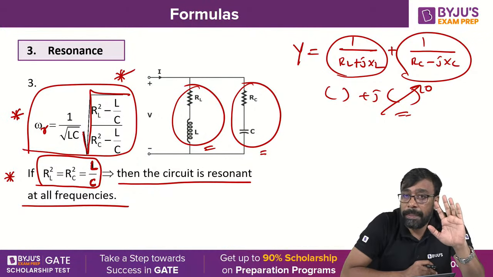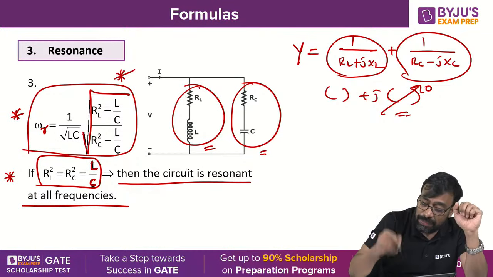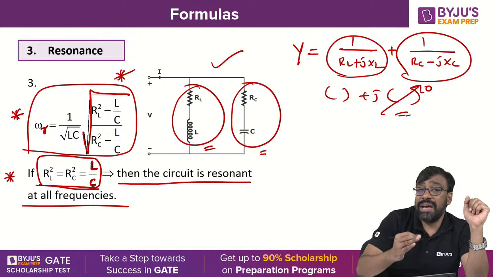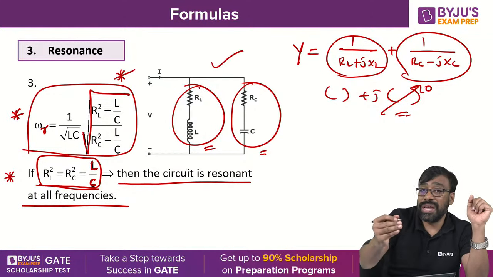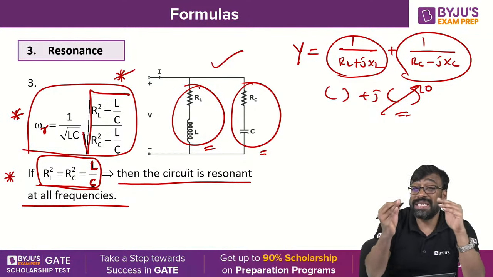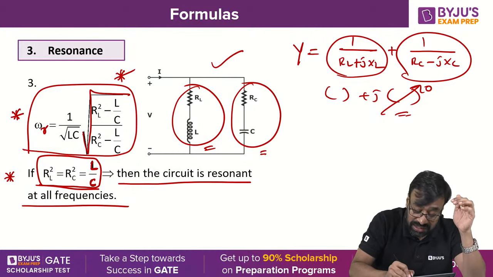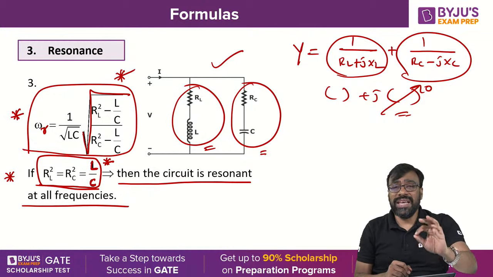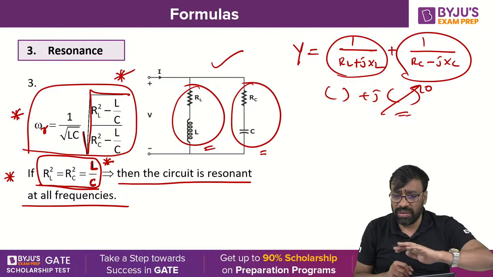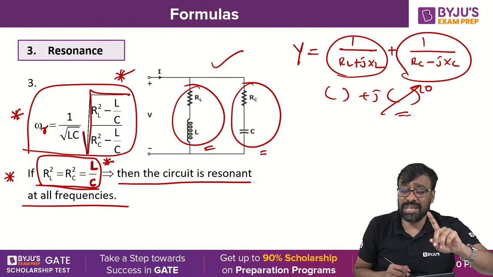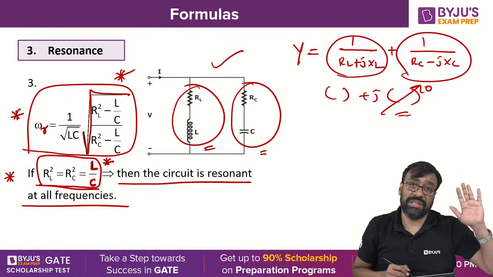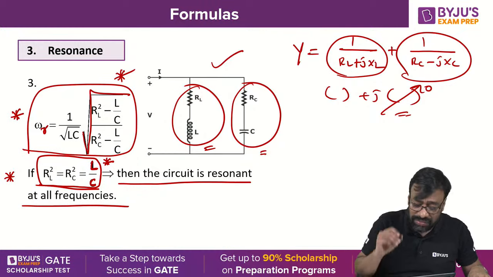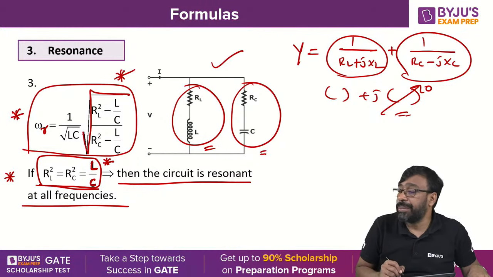But in this particular circuit, if this condition is satisfied, RL square is equal to RC square is equal to L by C, if you are able to design the circuit in such a way, then the circuit is resonant for all frequencies. Not just one frequency, but the circuit is resonant for all frequencies. You understand, all of you? This is a very important and valid point.